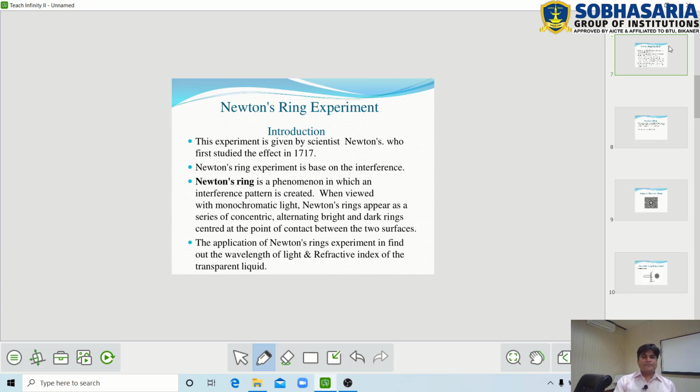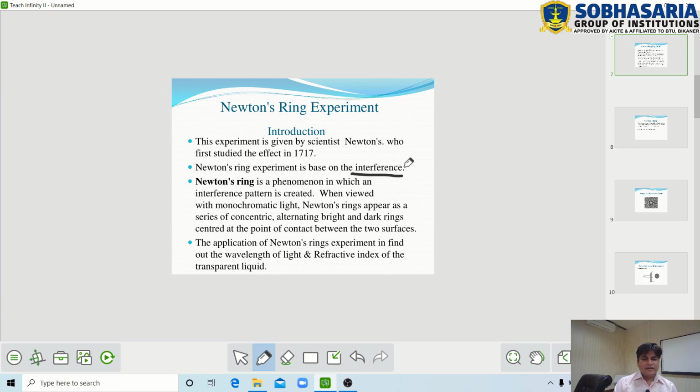Now we discuss the Newton's ring experiment. This is the important experiment. The Newton's ring experiment is given by scientist Newton in 1717. Newton's ring experiment is totally based on interference.